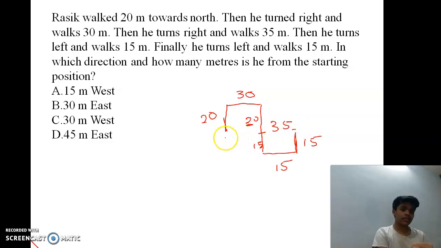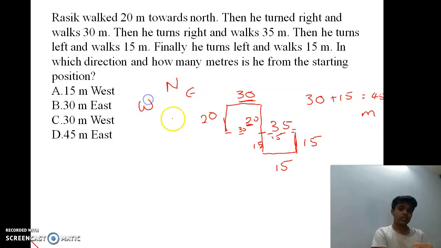So, the distance between the initial position and final position will be 30 plus 15. 30 plus 15 equals 45. 45 meters in west. How many meters is he from the starting position? Which direction is he from the starting position? North, east, west, south. How many is he from the starting position? 45 meters east.